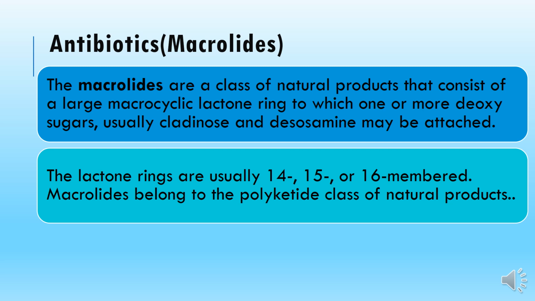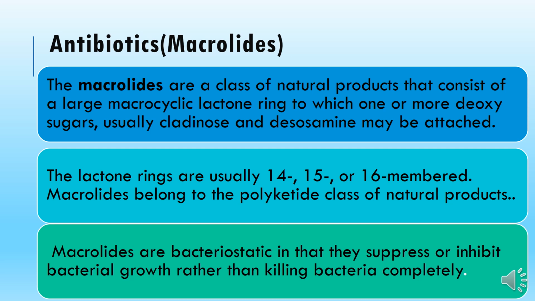The polyketide class of natural products. Usually the products that contain more than one carbonyl group in their structure are termed as polyketides. So in the natural products, they are having the lactone ring, so they are considered as the polyketide group of natural products. So pharmacologically, macrolides are bacteriostatic in nature, meaning they are going to suppress or inhibit the bacterial growth rather than killing the bacteria completely.